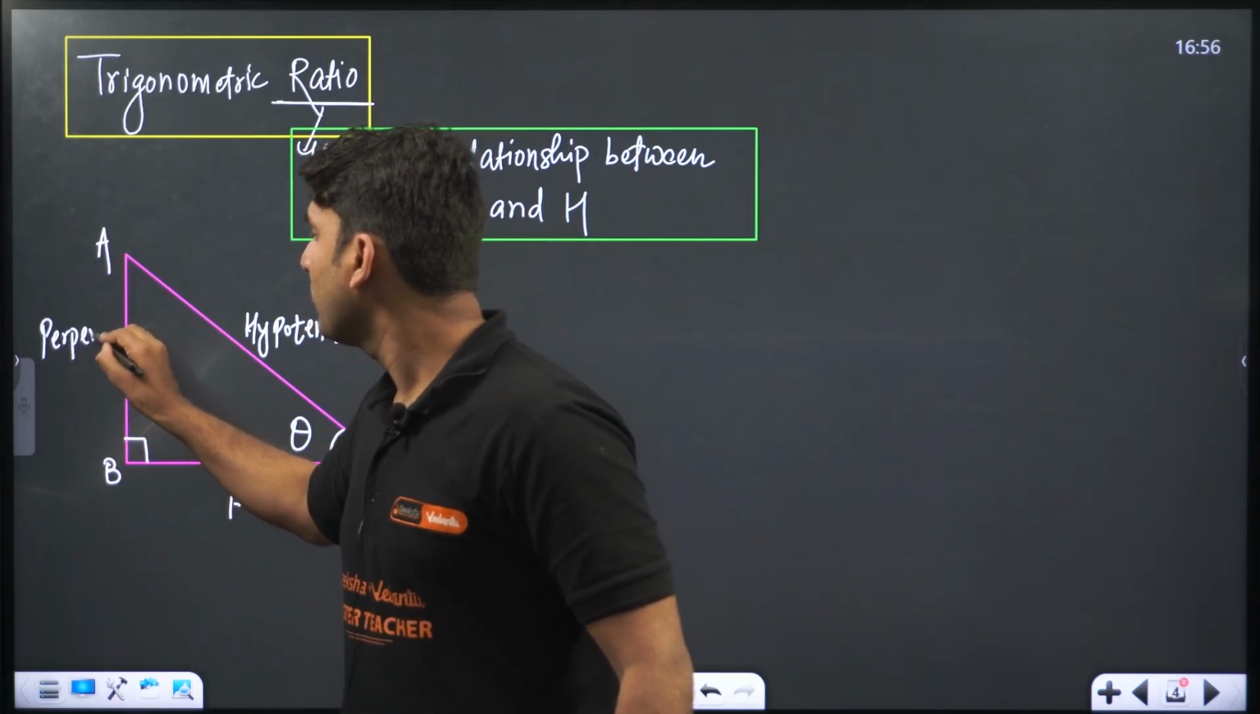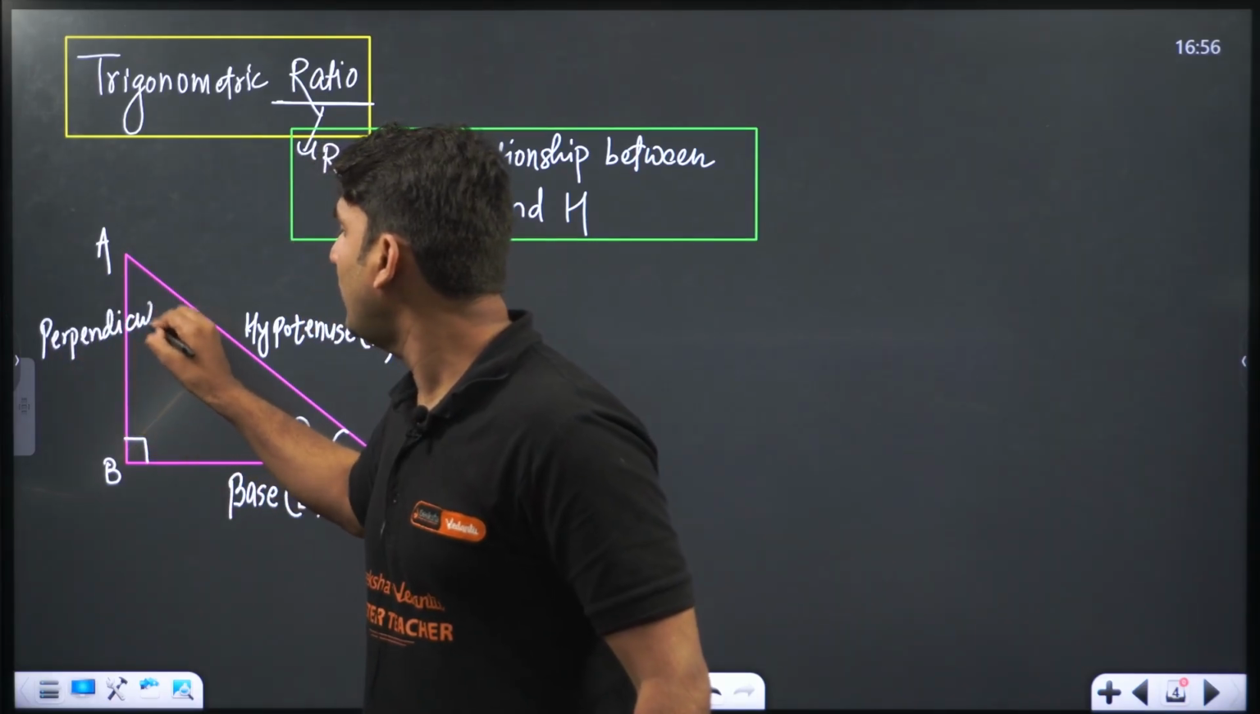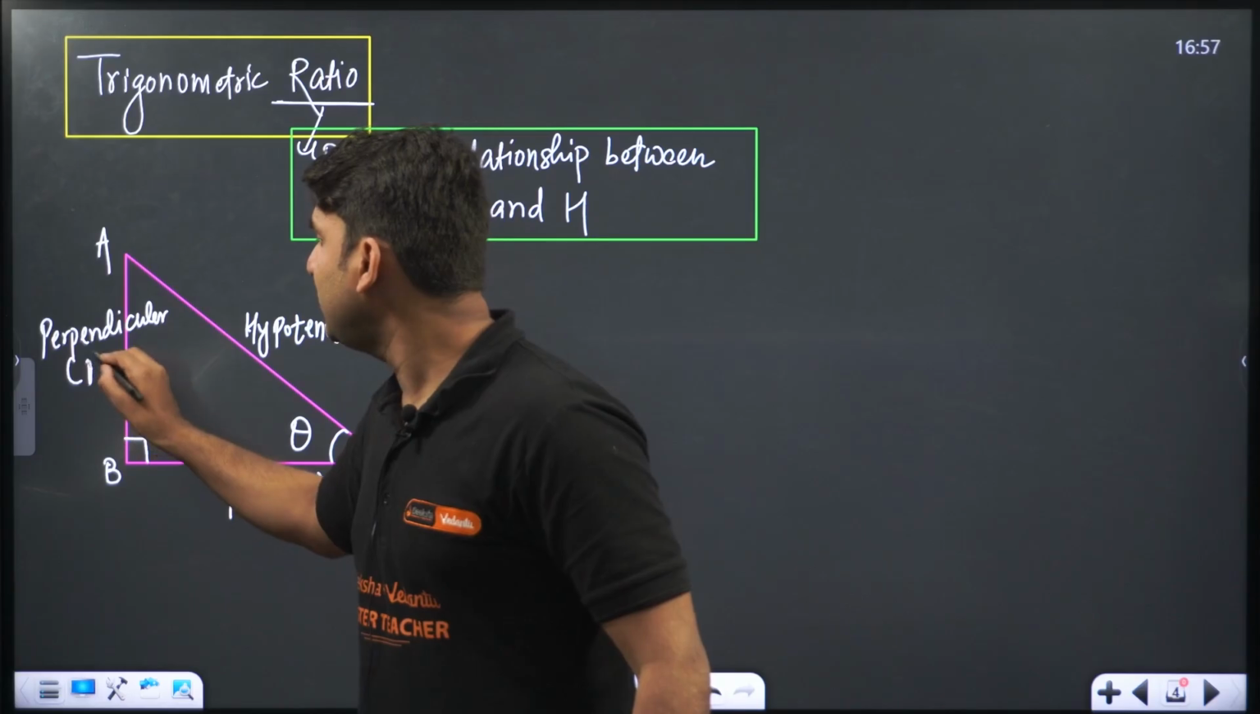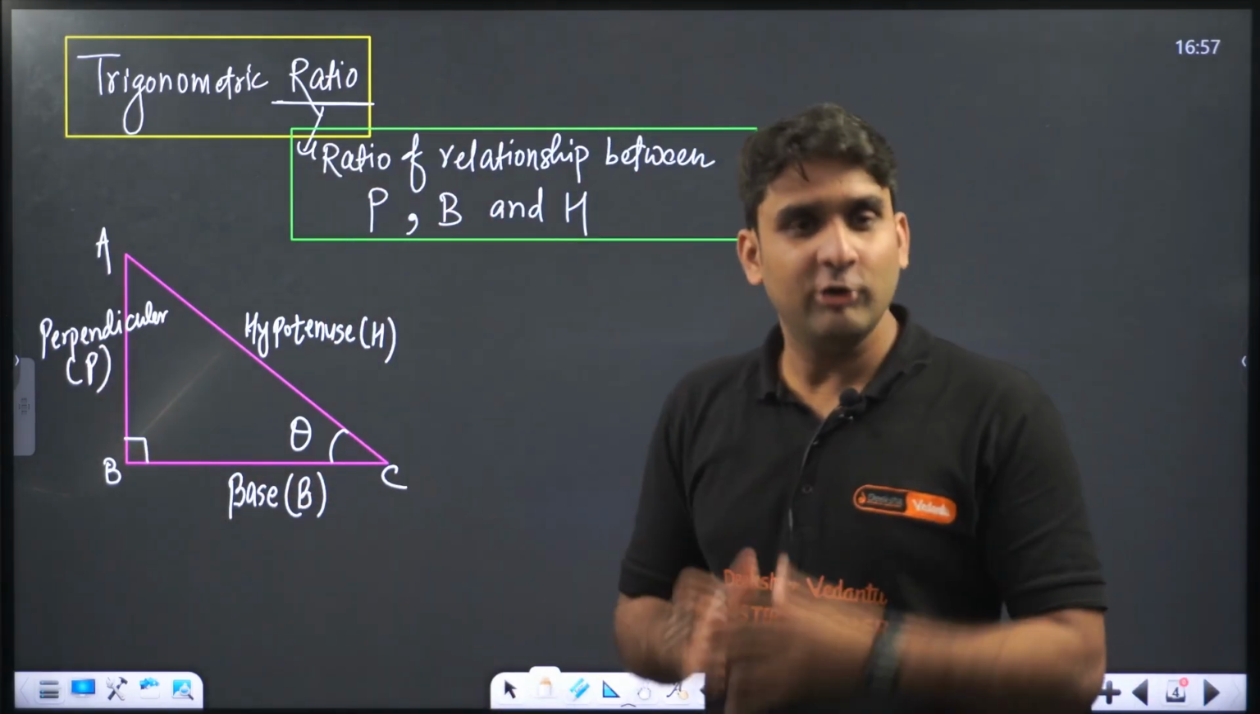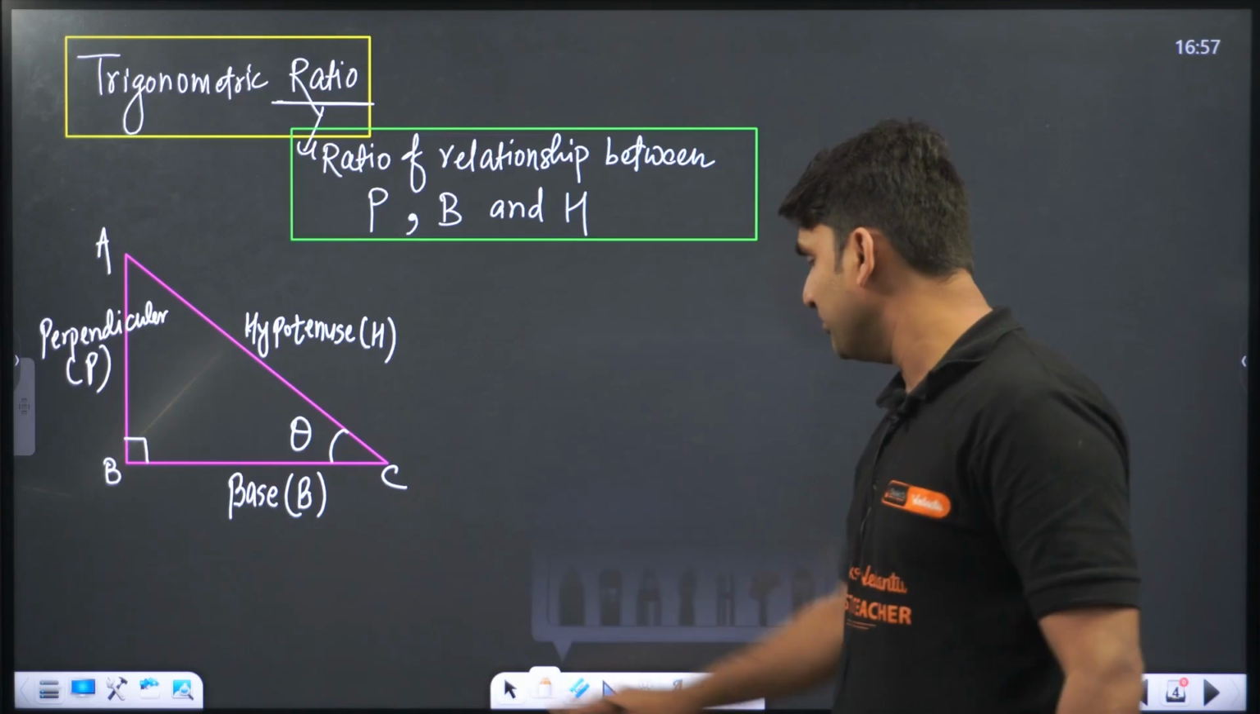Hypotenuse, capital H, and the remaining side has to be perpendicular, and it is represented by capital P. So we have everything: base, perpendicular, hypotenuse. Now let's write the trigonometric ratios.